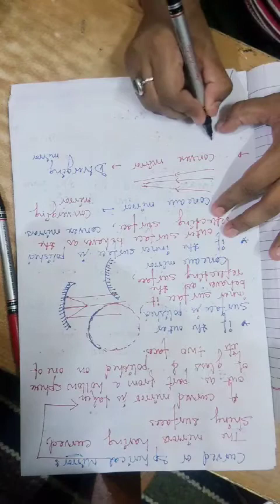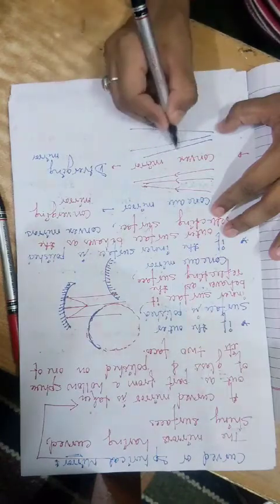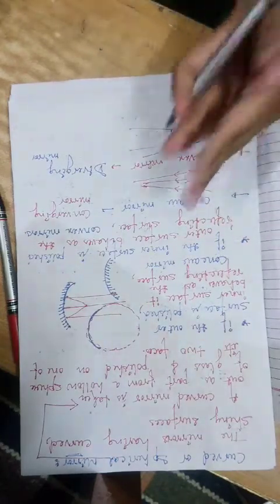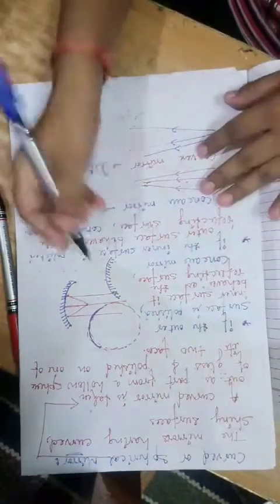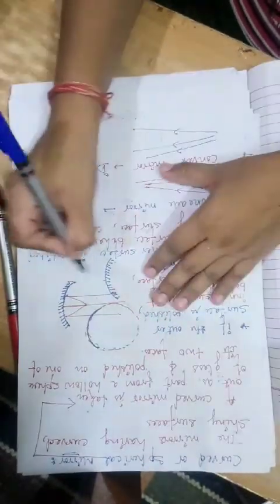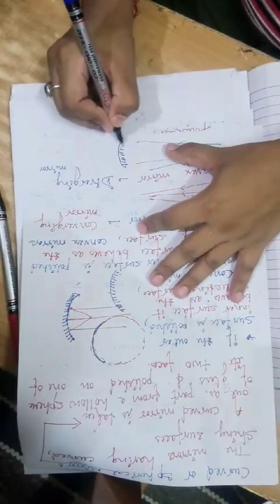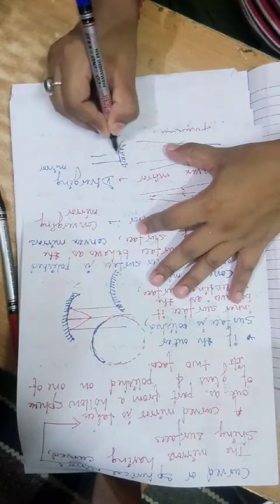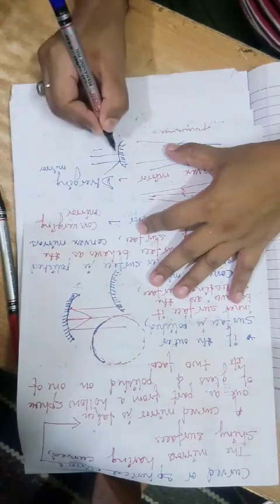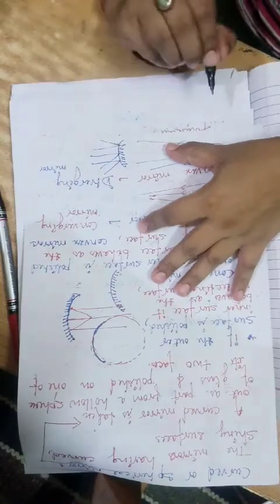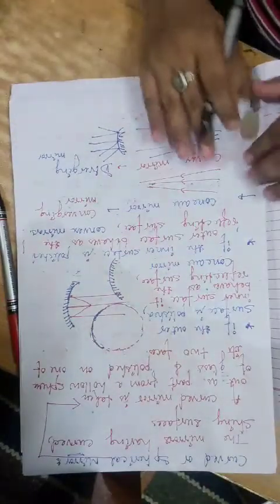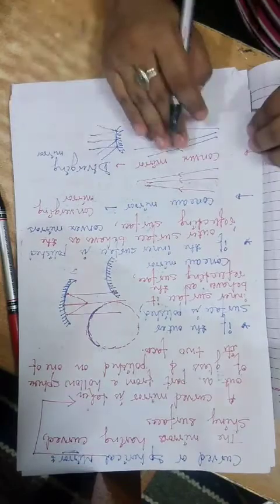They are coming from a single point, this is known as divergence, spreading. So here I am drawing, it is polished from inside, so the light rays are coming and they are just diverging. So the concave mirror is known as the converging mirror and the convex mirror is known as the diverging mirror. So now this brings us to the next topic,